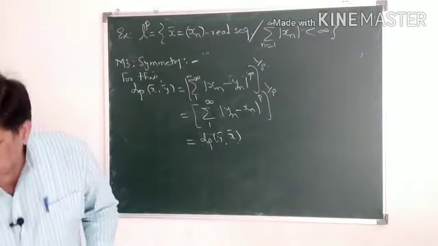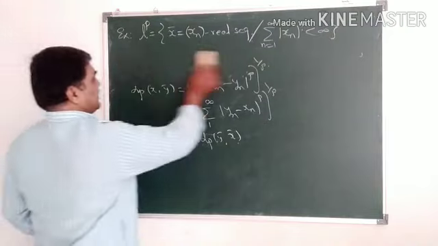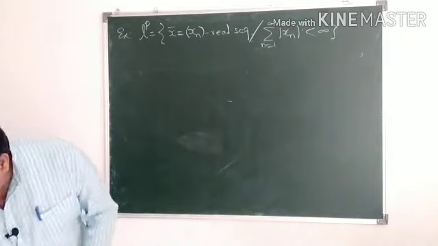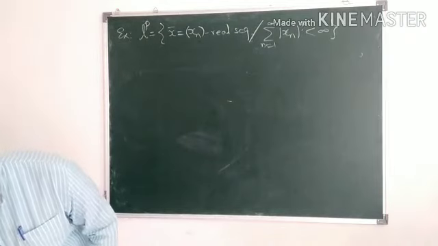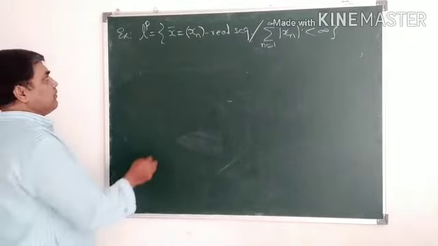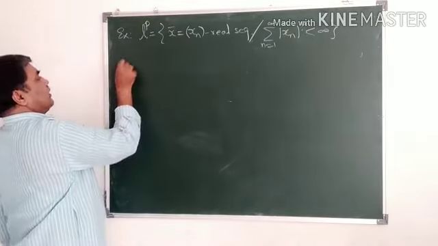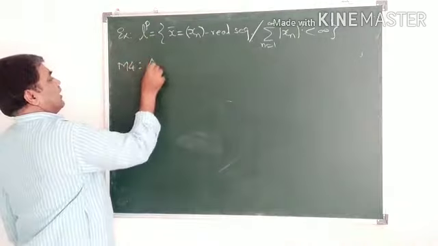Now it remains to check the triangle inequality. And for the triangle inequality, we'll use Minkowski's inequality for the LP space. M4, triangle inequality.